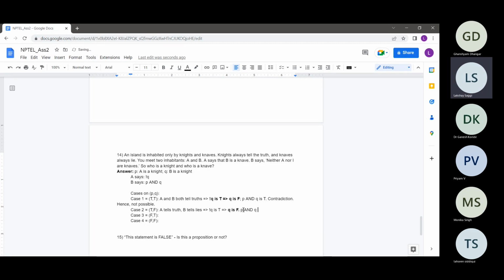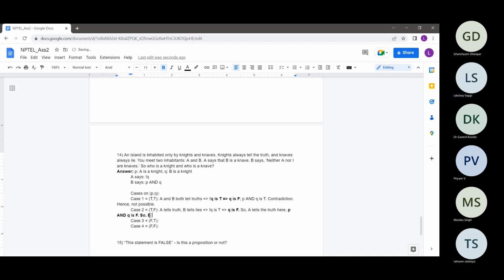First, A tells the truth here, since what A was telling was not Q is true, and Q is false. So no contradiction. Similarly, P and Q is false since P is true and Q is false, so what B was saying was basically a lie. B was saying that both are knights, and this is not the case.